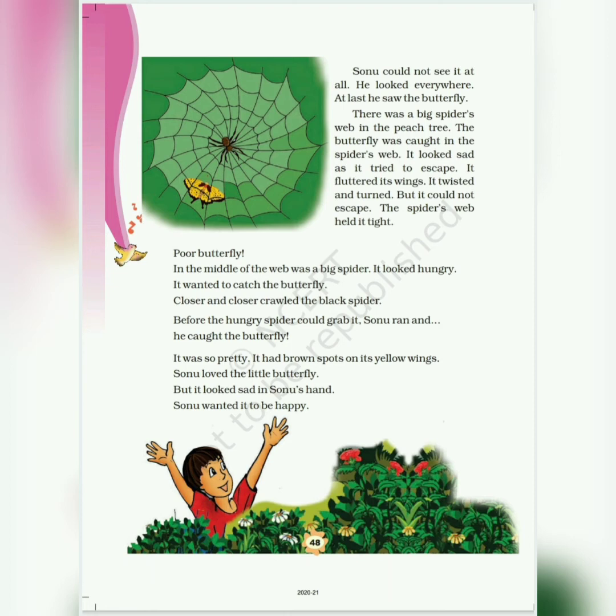It was so pretty. It had brown spots on its yellow wings. Sonu loved the little butterfly, but it looked sad in Sonu's hand. Sonu wanted it to be happy. So children, when Sonu caught the butterfly, he saw that the butterfly was very pretty. It was a yellow butterfly with brown spots. Sonu just loved the little butterfly, but the butterfly looked sad. Sonu did not want it to be sad. Sonu wanted it to be happy. So let's see what happened.